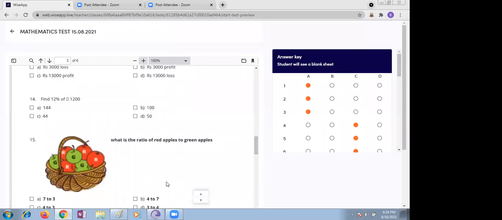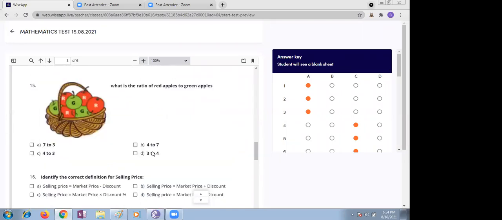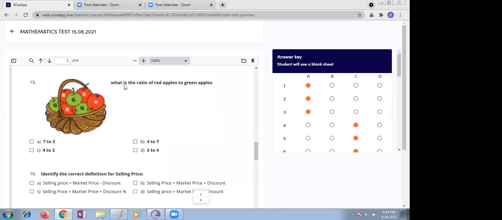Next, 12% of 1200. 12 by 100 into 1200. It is 144. Correct. Next, what is the ratio of red apples to green apples? Red apples, how many are there? 4:3, ma'am. Correct.